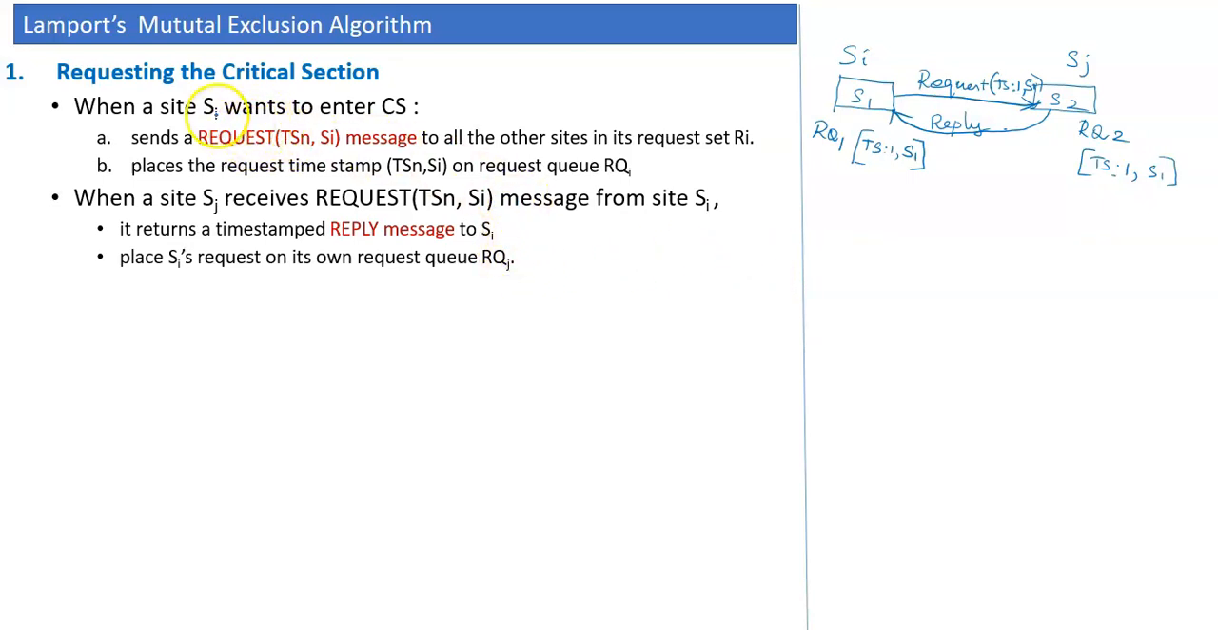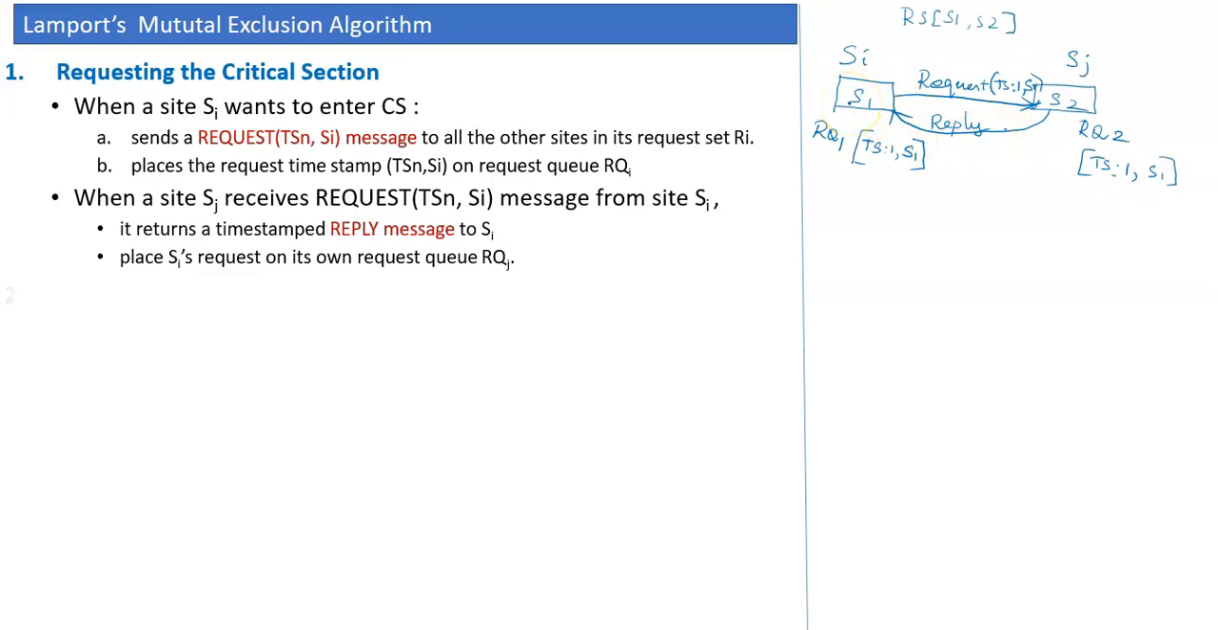So when S1 wants to enter the critical section, it generates a request message with the timestamp value and sends it to all the other sites in the request set. Here the request set has only two sites, S1 and S2, because for example we are considering two sites. S1 is the initiating site and has to send a request message to S2. On receiving Si's request, the site S2, that is Sj, has to update its own queue as well. It replies to Si with just an acknowledgement message.